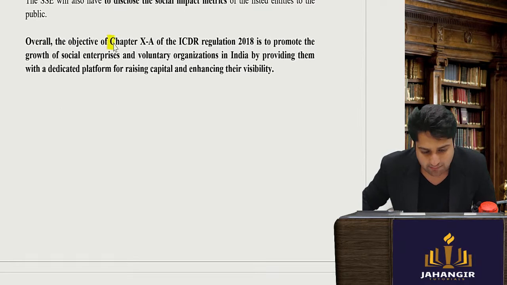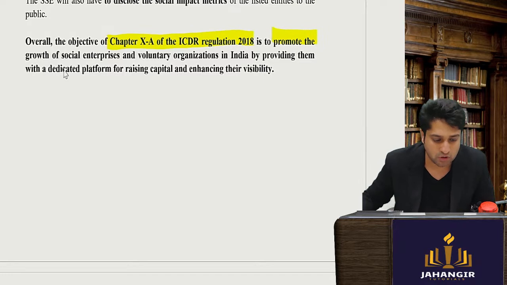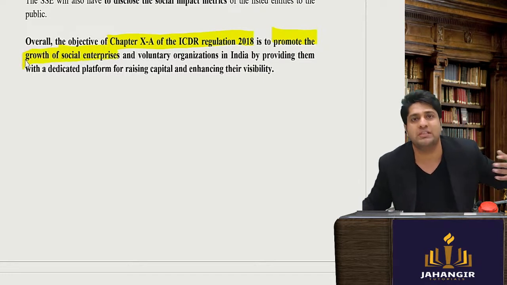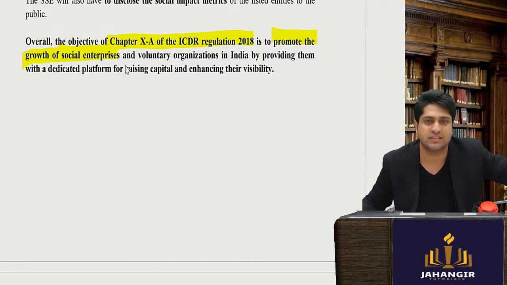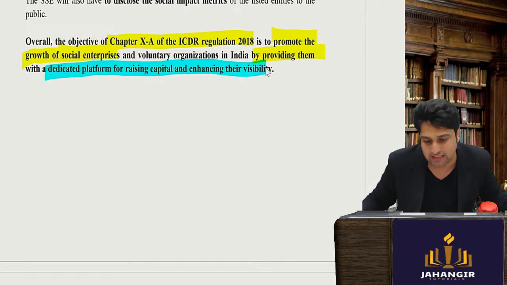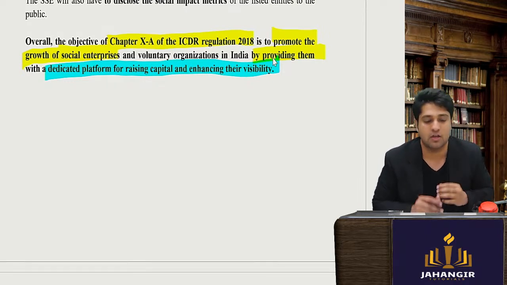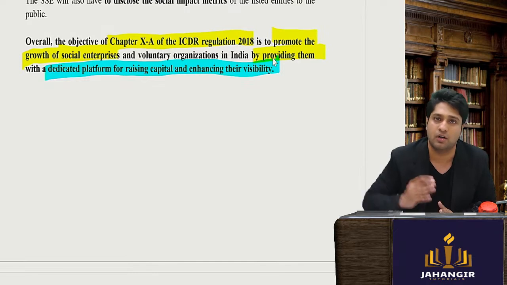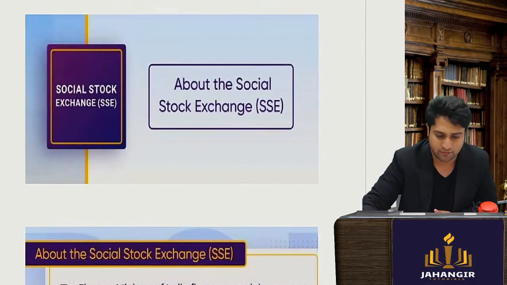Overall, Chapter 10A of the ICDR Regulations 2018 is to promote the growth of social enterprises. Obviously, now NGOs will look forward to listing on this segment, the social stock exchanges, and it provides them a dedicated platform for raising capital and enhancing their visibility. If you see, there was no brand recall for raising funds for these NGOs, and today we have a social stock exchange where NGOs can get listed and raise funds.